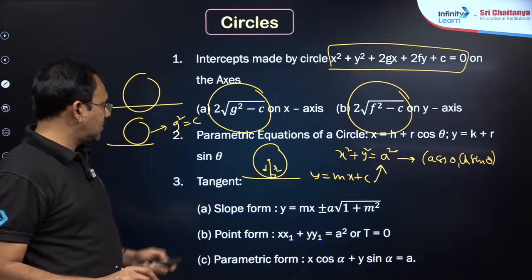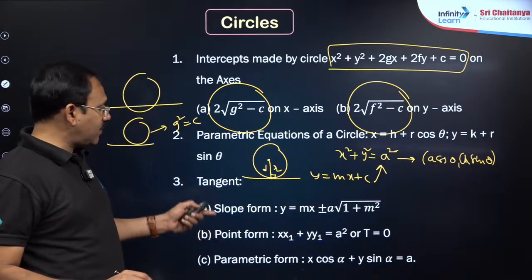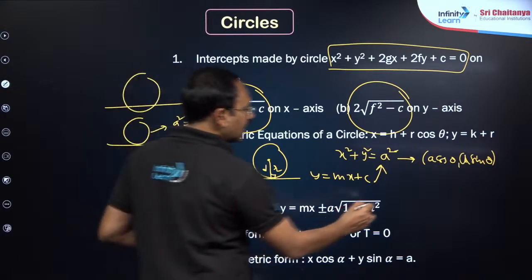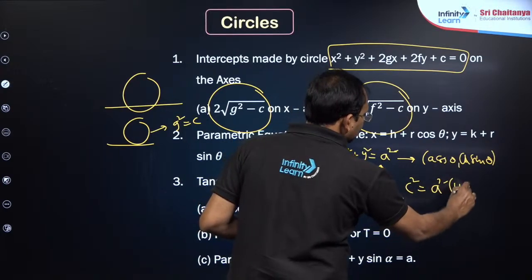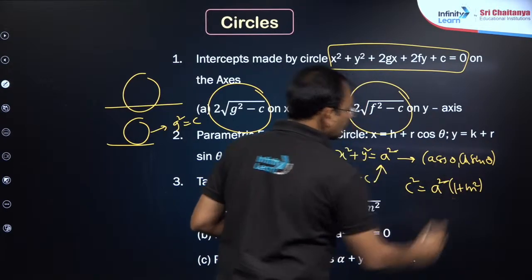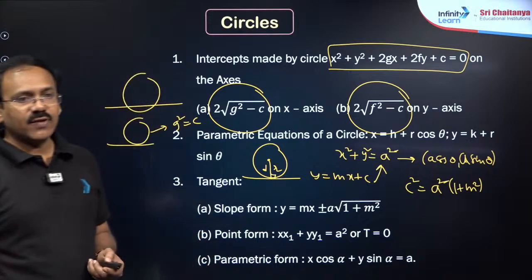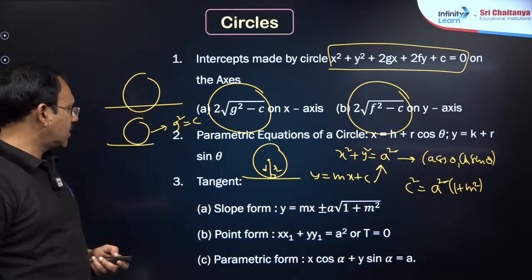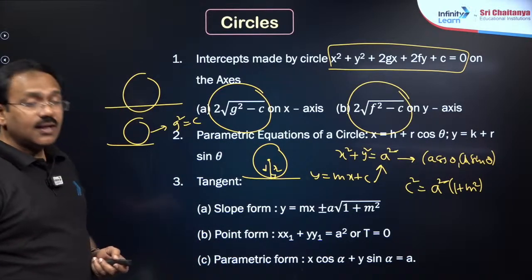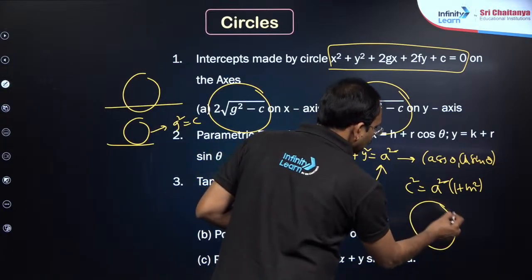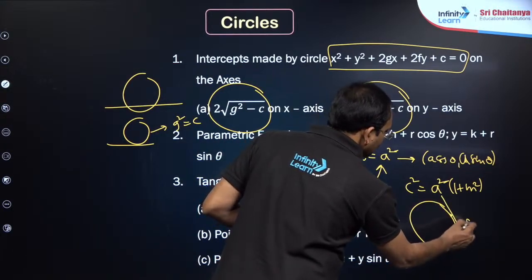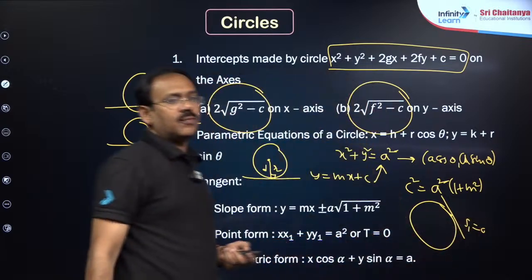If you apply that condition, the tangential condition will be fulfilled, right? Now, my dear friends, if y is equal to mx plus c, you will get c square is equal to a square into 1 plus m square. C square is equal to a square into 1 plus m square is the condition. And if you are given a point on the circle S is equal to 0, the tangent equation is S1 equal to 0, my dear friends.